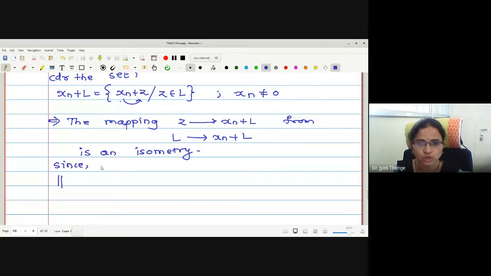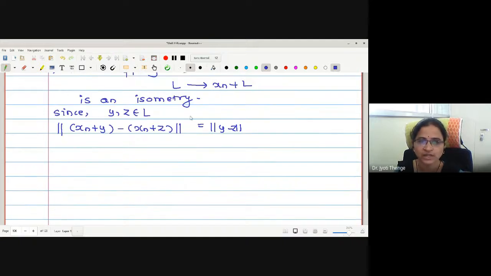Let me consider any two elements in xn plus L. Say y, z are two elements in L. Then in xn plus L we have xn plus y subtracted with xn plus z. Now what is the distance? xn gets cancelled, and this is the norm of y minus z.